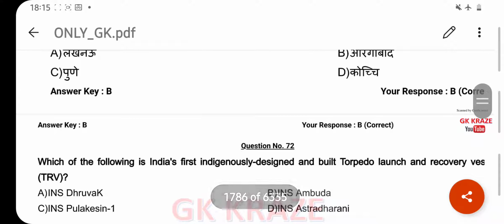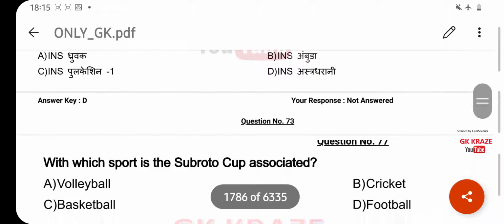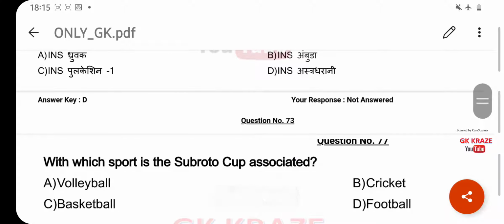Which of the following is India's first indigenously designed and built torpedo launch and recovery vessel? Your right answer is INS Astradharani. Option D. With which sport is the Subroto Cup associated? Your right answer is football. Option D.